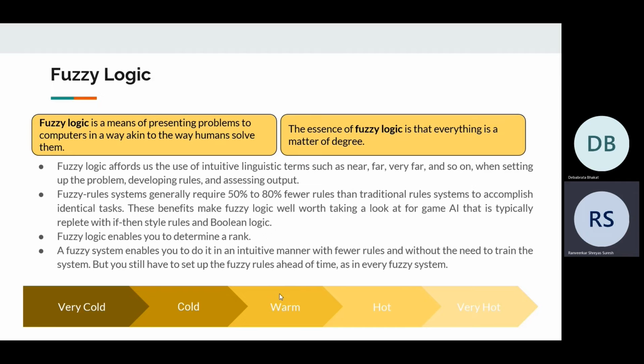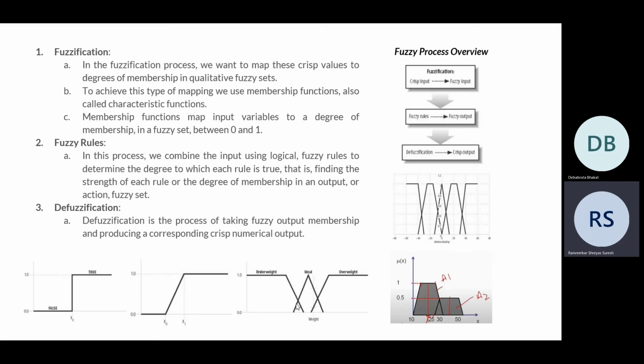Next is fuzzy logic. So fuzzy logic is like solving problems like how we humans do linguistically. For example, very cold, nearly cold, or cold, etc. So we don't always use concrete temperature values to describe any temperature condition. So using fuzzy logic involves three steps, that is fuzzification, fuzzy rules, and defuzzification.